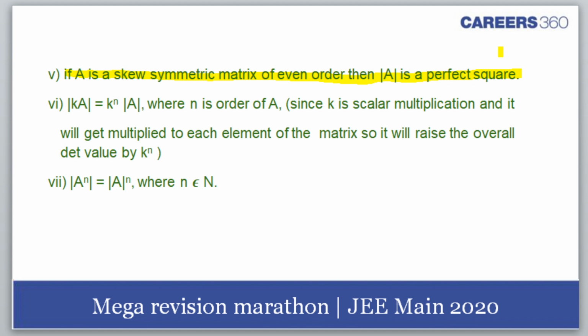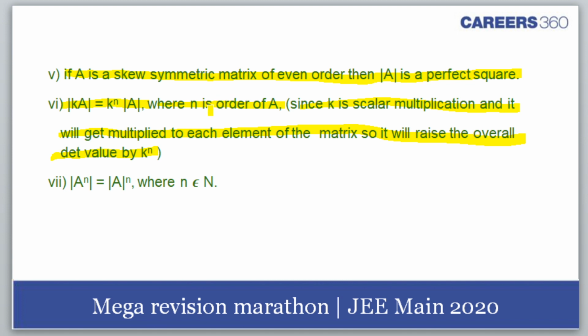Now, this is important. Determinant of kA is k raised to power n determinant A. Actually, n is the order of A. Since k is a scalar multiplication and it will get multiplied to each element of the matrix, it will raise the overall determinant value by power n. I am saying n is the order of A. I mean, 3 into 3, it would make it 9, I hope you understand.